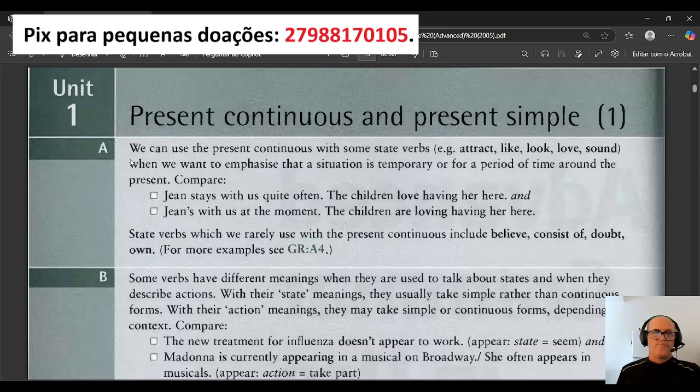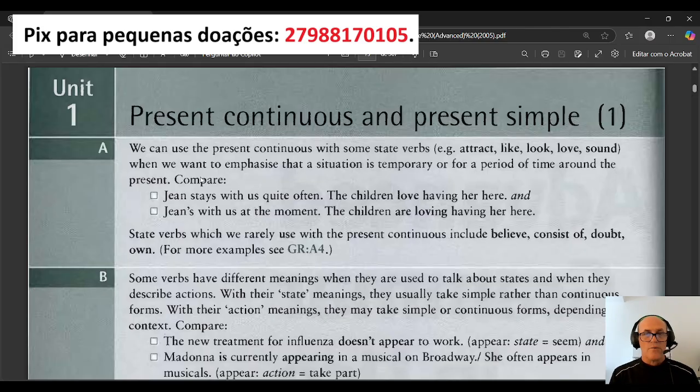Okay, look, I want you to focus on that. We can use the present continuous with some state verbs: attract, like, look, love, sound, when we want to emphasize that a situation is temporary or for a period of time around the present.